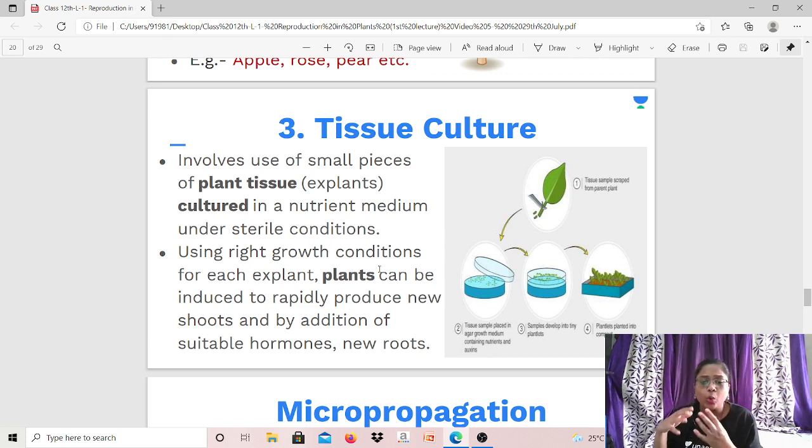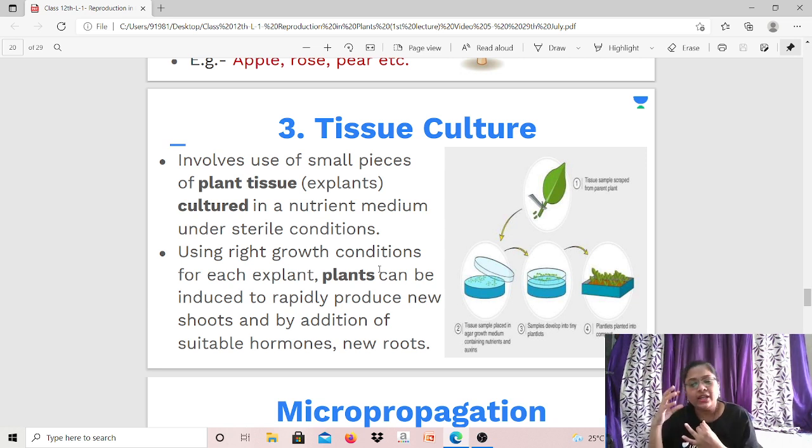Then using right growth conditions for each explant. Different explants, there are different growth conditions that can be used. The nutrient mediums could be different. The incubation time, you have to keep this Petri plate for some time in an incubator, okay, which is like an oven. So temperature you have to set, and for proper number of hours. Incubation period differs from plant to plant or tissue to tissue. So basically, you use right growth conditions for each explant, and then these plants can be induced to rapidly produce new shoots